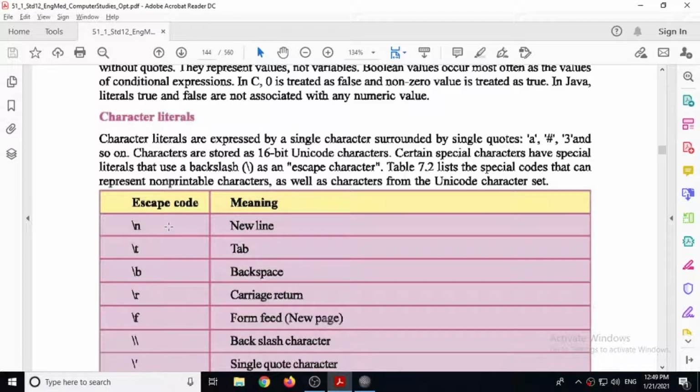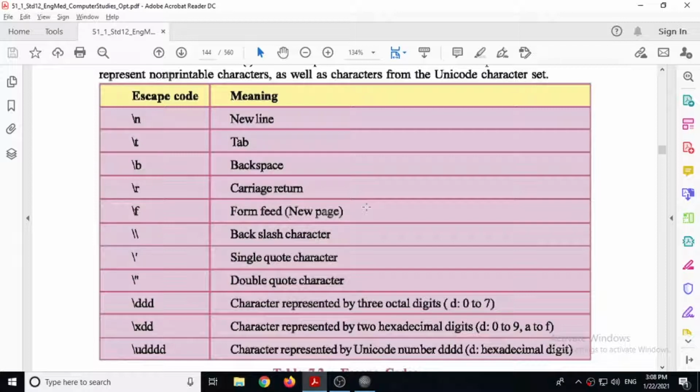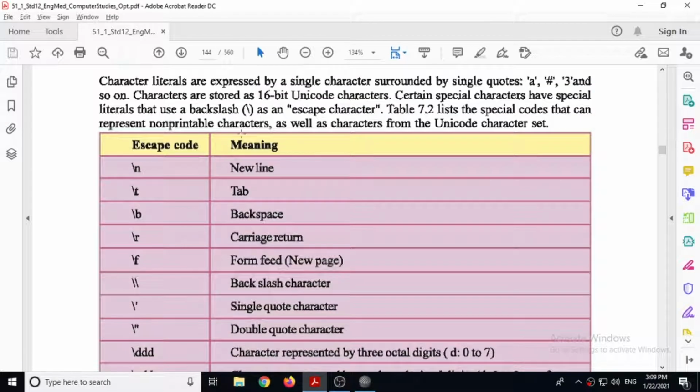So \n, another is \t. \t is for tab space, then \b for backspace, \r, that is carriage return. Actually, carriage return is similar to the new line character. Then \f, that is for form feed, it means new page. So if you want to print something on a new page, leaving the current page blank, then you can use the \f option. See here, you have to use backslash and not forward slash. So the backslash sign is known as the escape character.